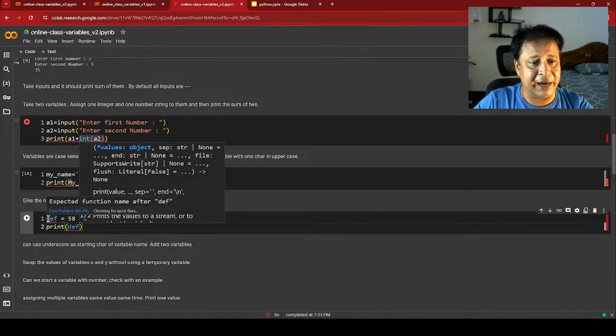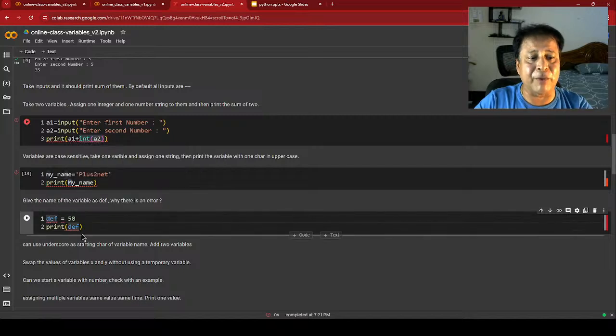I have just declared a variable, I have followed all the rules. The rule says it has to start with a character, lowercase or uppercase, or underscore. Fine, I have done that, started with d. Then what is the error? Why is it showing? If I run it also, it will generate an error for me.